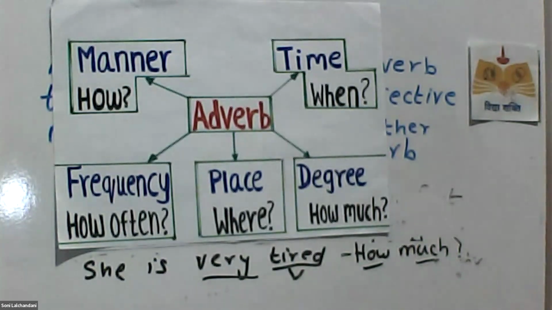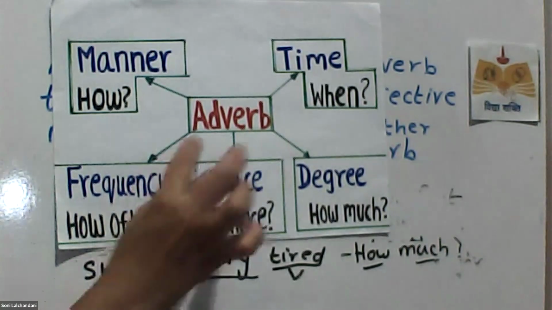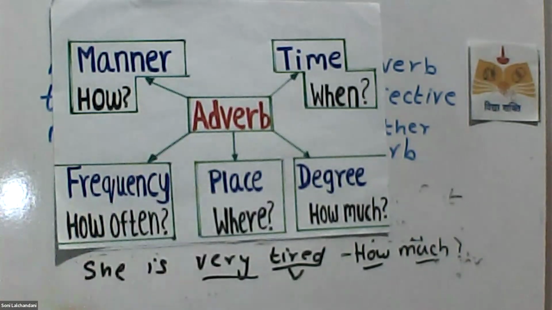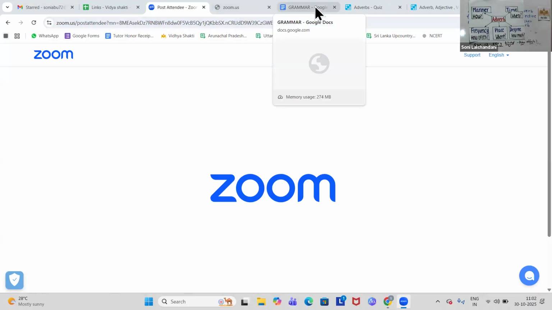So let's quickly do our activity and then go for an MCQ. These are the adverbs: adverb of manner, adverb of time, frequency, place, and degree, and I've given you one sentence in each. I'm sorry about the earlier slip. So let me share my screen and we shall know more about the adverbs.